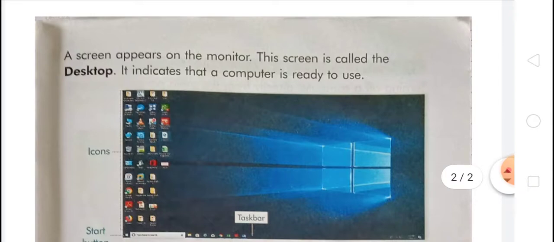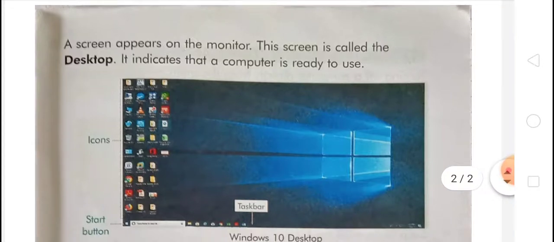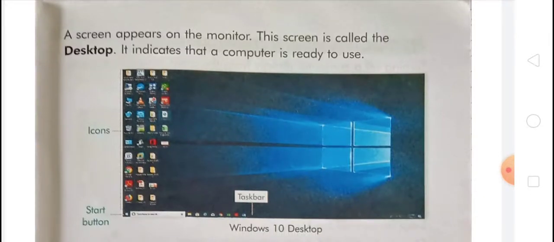Now when you start a computer, a screen appears on the monitor. When your computer has started, a screen will show on the monitor, and this screen is called a desktop.